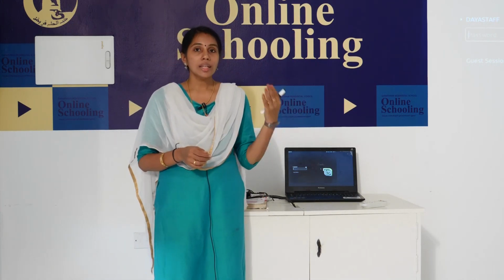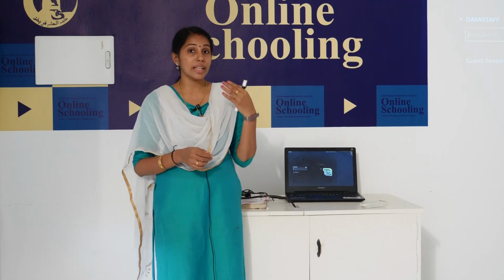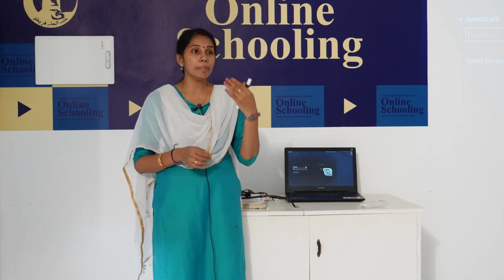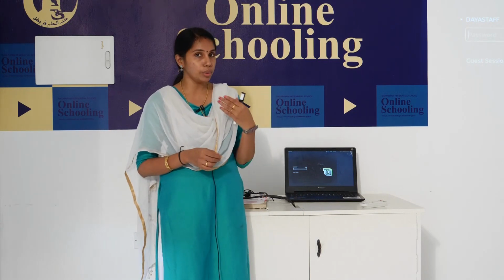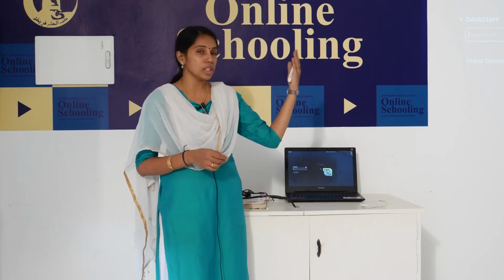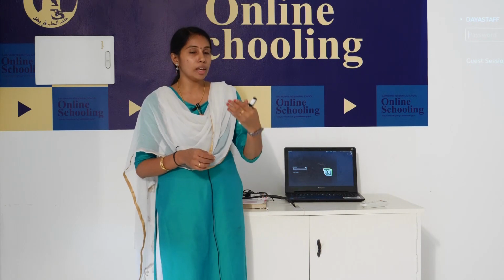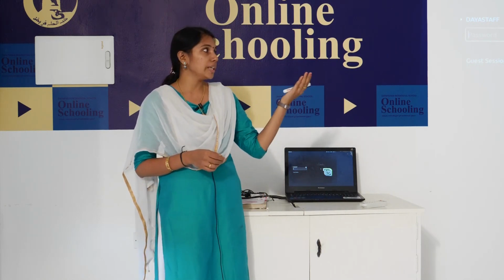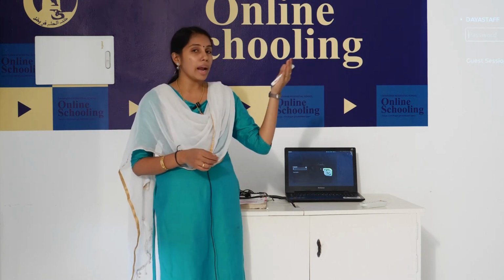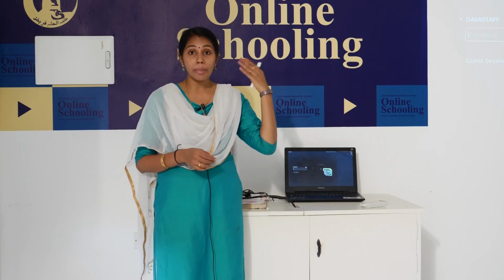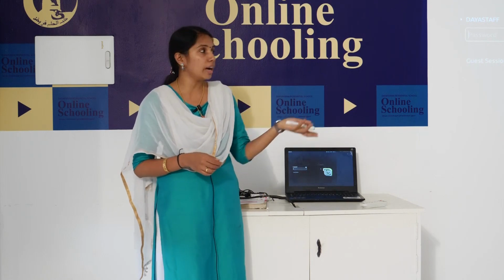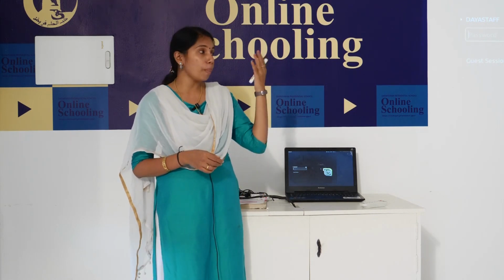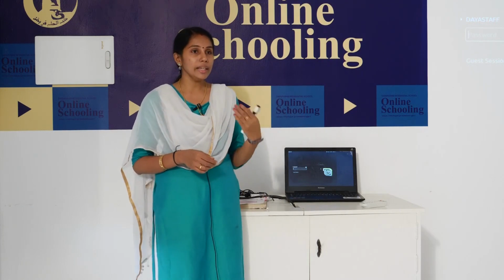The numbers which can be expressed in the form of P by Q, and Q not equal to 0, are called rational numbers. Natural numbers, whole numbers, integers are rational numbers. Clear? Then today we studied how to add, how to multiply, how to subtract, how to divide rational numbers and integers. That means operations on rational numbers and integers.